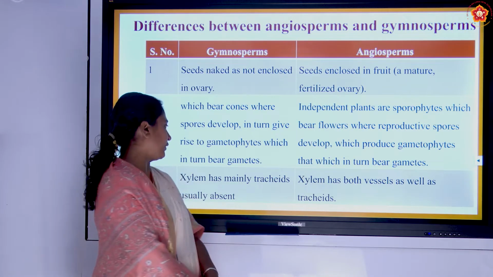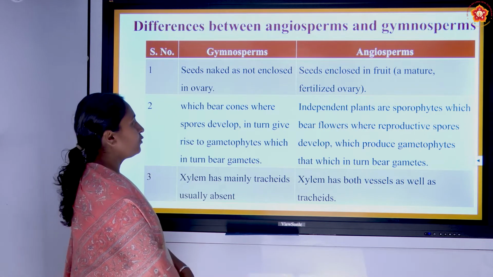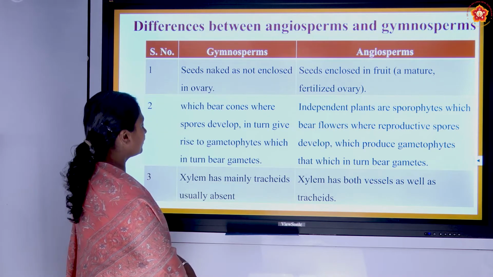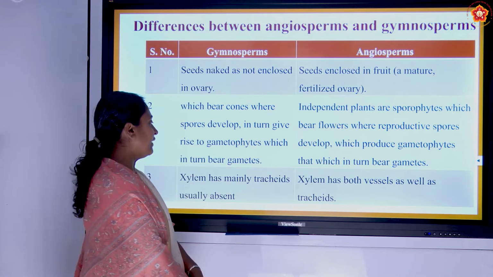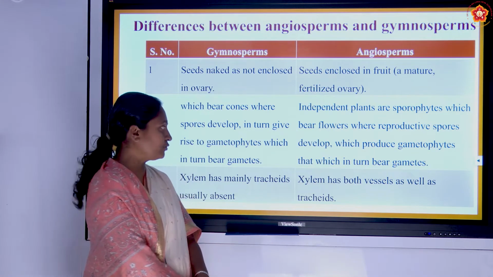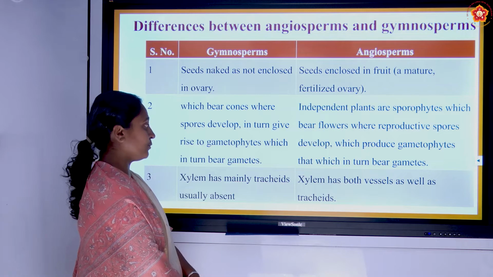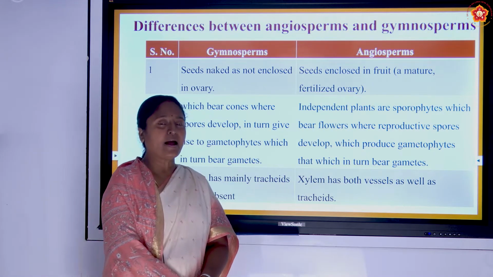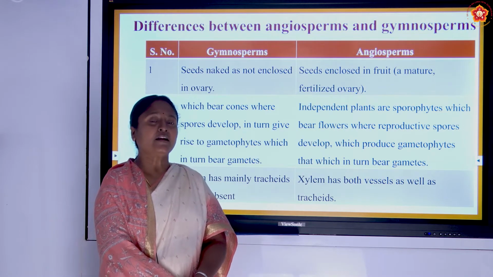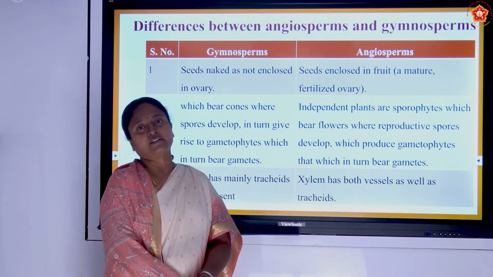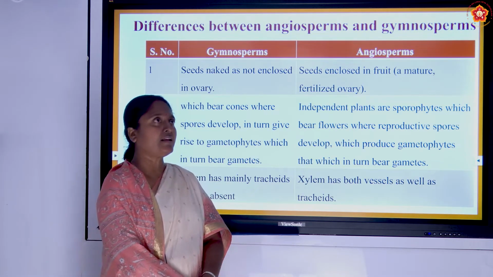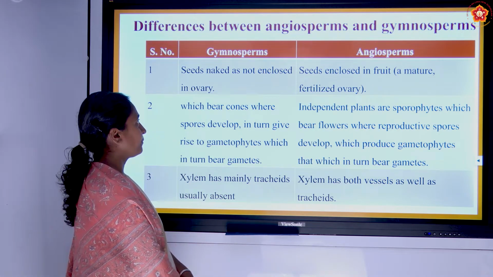will undergo reproduction. Finally, when we talk about the vascular bundles, the xylem tissue in gymnosperms may be absent, but when it is present, it is mainly tracheids. But in the case of angiosperms, we can see both phloem and xylem are present, and they form the vascular bundle. They transport the nutrients and also the water for the plant, and are present throughout the plant. We can see these structures present.